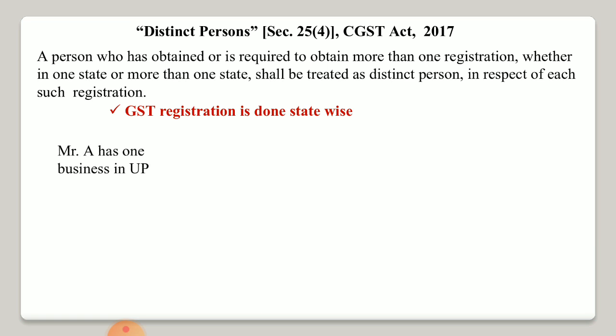Suppose for example, I have two separate businesses, I am doing business in Delhi and I am doing business in UP. I am the same person, the single person. But if I am doing two separate businesses, or I have two different branches in two different states, then in every state I will have to get a different registration. So Mr. A has one business in UP and Mr. A has another business in Delhi. Only one person is there.